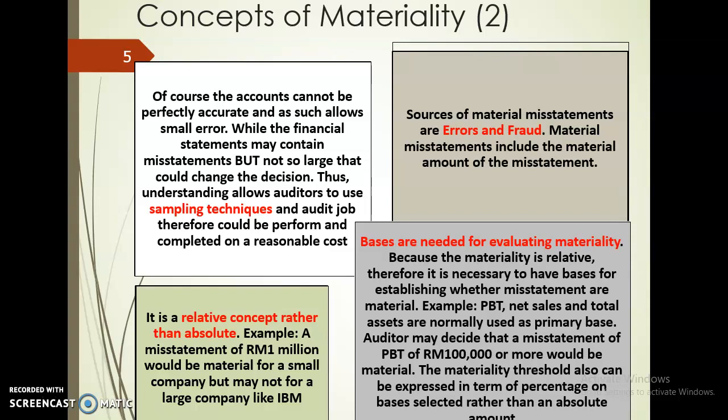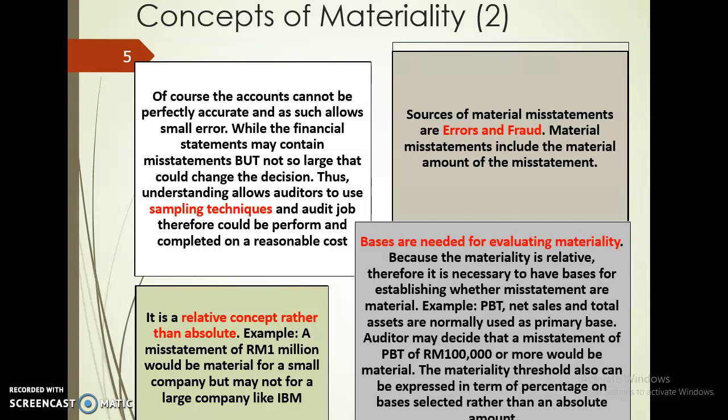This is what I said just now. The accounts cannot be perfectly accurate, so we allow small errors. But then how do we understand about it? Okay, understanding allows auditors to use sampling techniques, so we can actually perform the audit job at a reasonable cost. It is not possible for us to do 100% sampling.